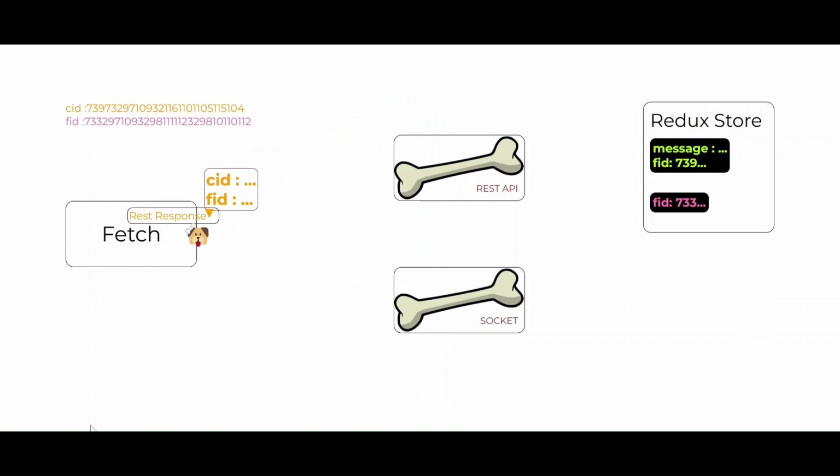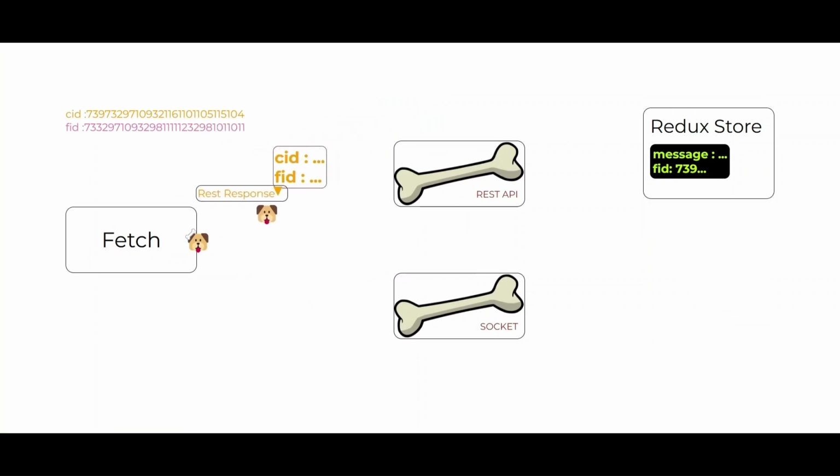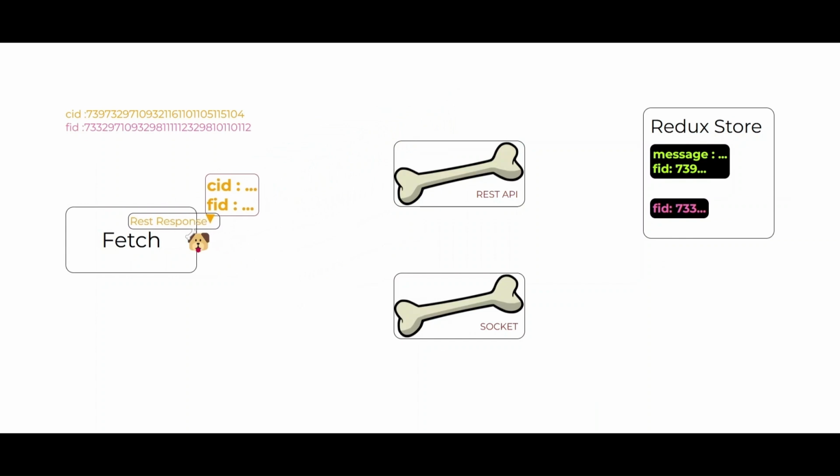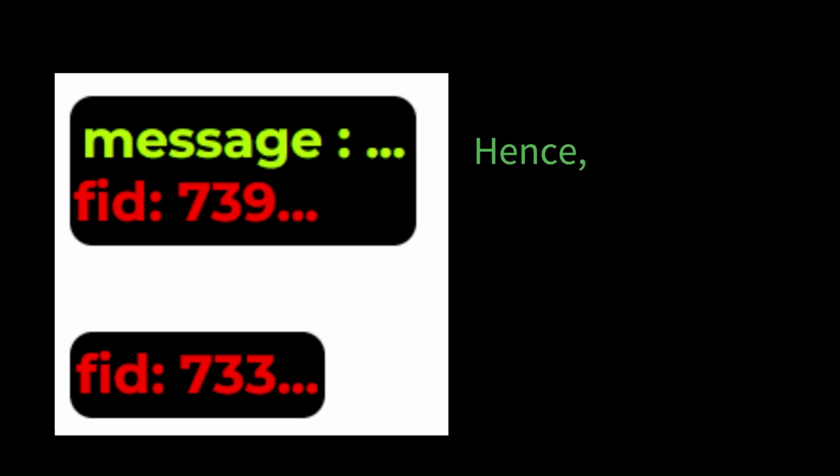although it is not used anywhere in the frontend. Now since the REST API has responded back with the data, we must store it in the React store. In this case, we send the data as it is. So CID as CID and FID as FID. And we now compare the previously stored data from the socket in the store with the new FID. Upon comparing, we get no results, which signals that this is apparently new data.